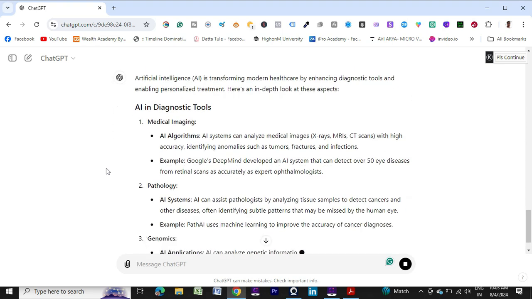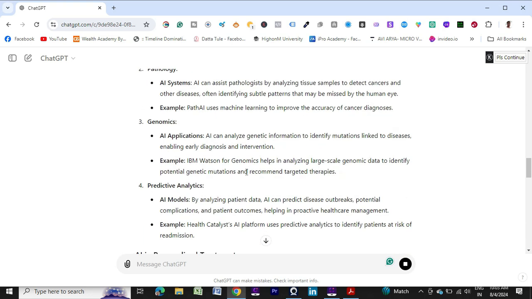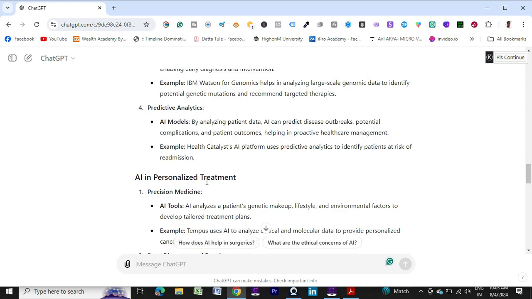So to the point, because I have asked about the diagnostic, it will provide more information about those topics only. Medical imaging, then it's coming pathology, genomics, then it's coming predictive analytics, AI in personalized treatment.